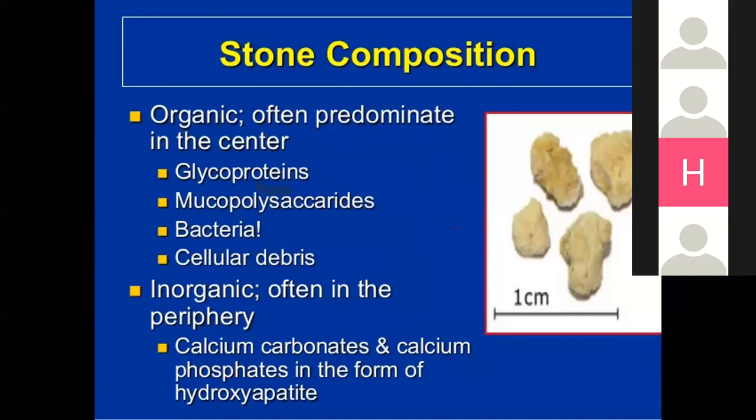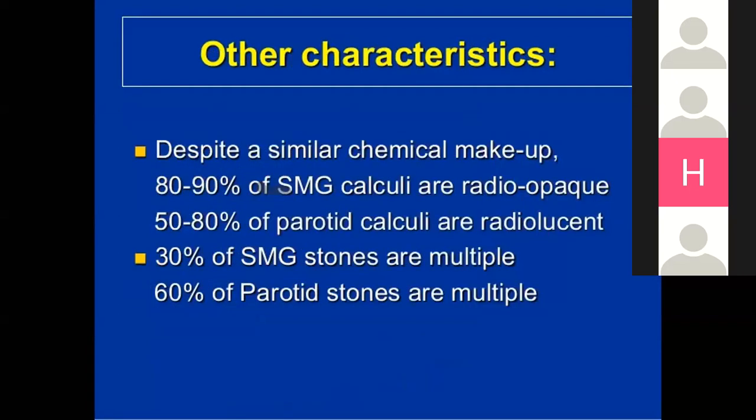Now, the organic composition of stones: they have glycoproteins, mucopolysaccharides, bacteria, and some cellular debris. The inorganic compounds contain calcium carbonate, calcium phosphate, and sometimes hydroxyapatite. Other characteristic deposits have a similar chemical makeup. 80 to 90% of submandibular gland calculi are radio-opaque. When you're talking about submandibular gland stones, they are radio-opaque. 50 to 80% of parotid calculi are radiolucent. 30% of submandibular gland stones are multiple, and 60% of parotid stones are multiple.